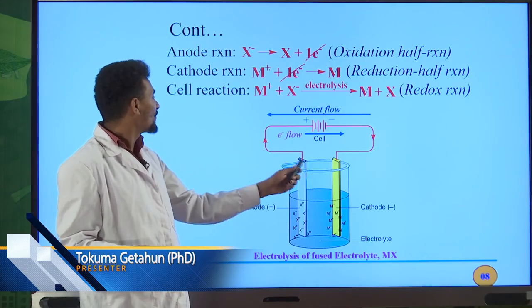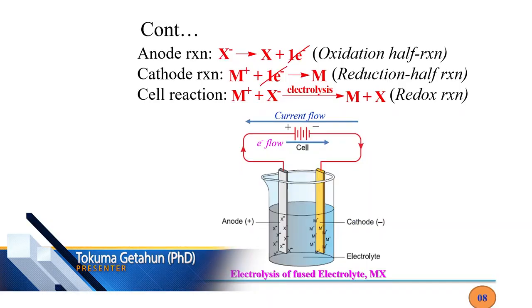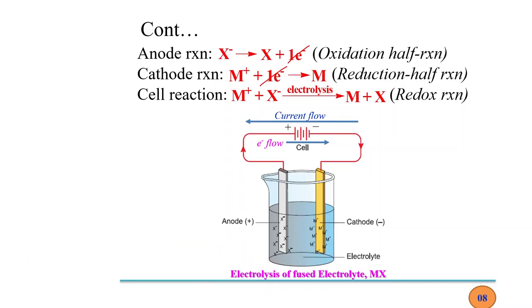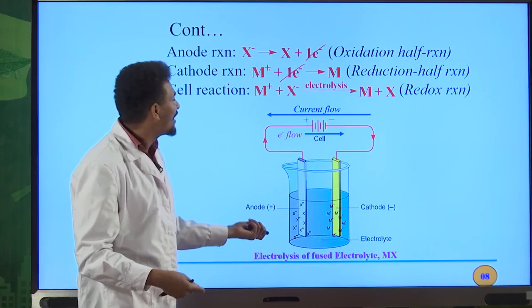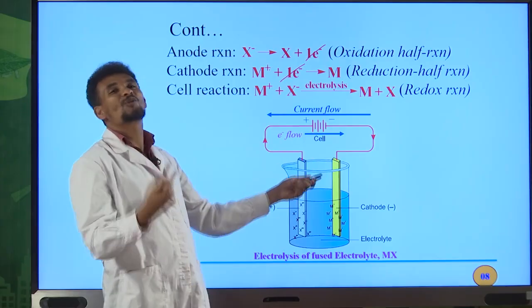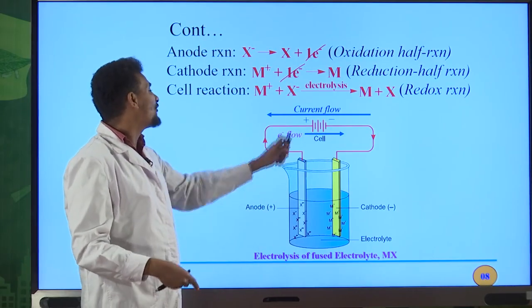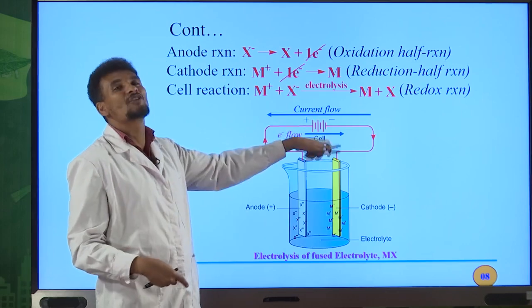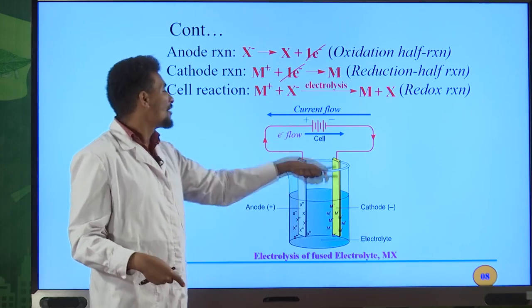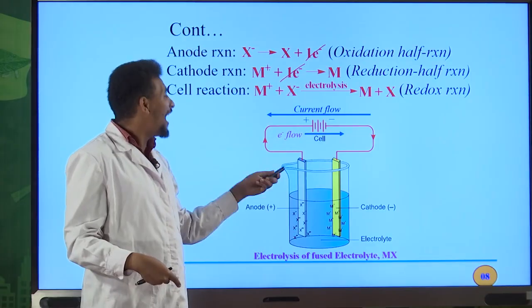So all the time, electrons flow from the anode to the cathode. Anode is an electrode through which electrons leave the cell. I told you about this one. And through the cathode, the electrons enter the cell. Therefore, the flow of electrons is from the anode to the cathode. But current flow is in the opposite direction, from the cathode to the anode.